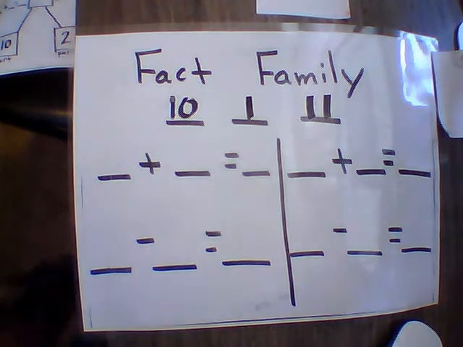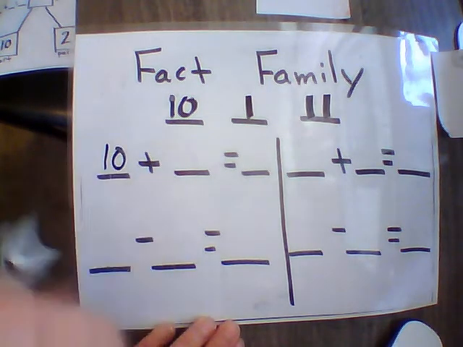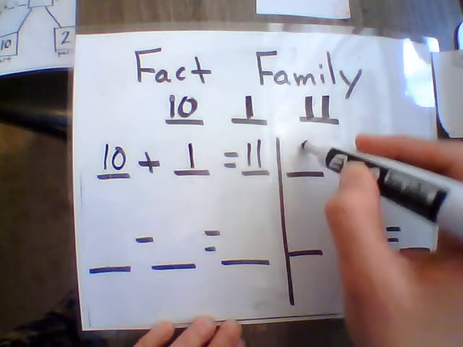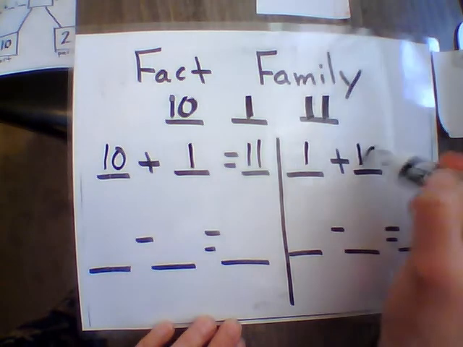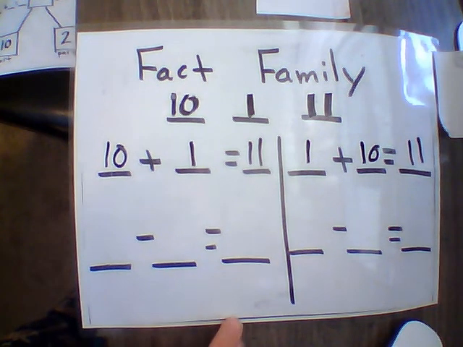Okay, so you should have your 4 equations, and I'm going to just go through these quickly. 10 plus 1 equals 11. I'm going to reverse, and the 1's going to go first. 1 plus 10 equals 11. And then I'm going to do my subtraction.